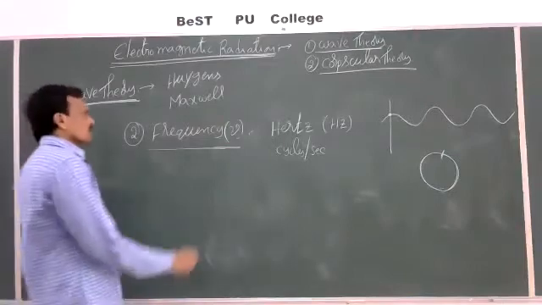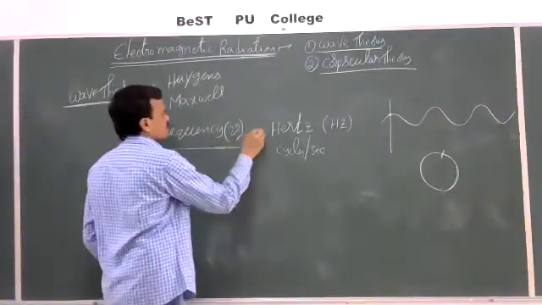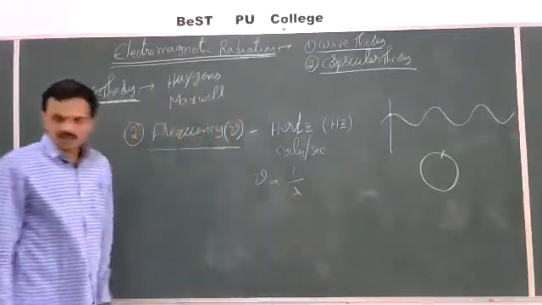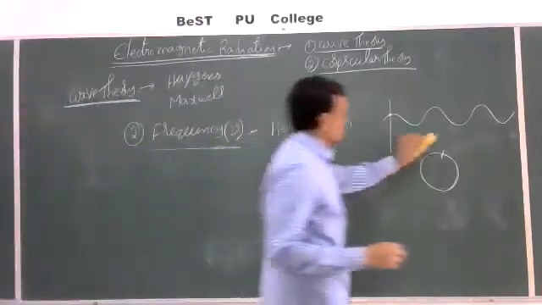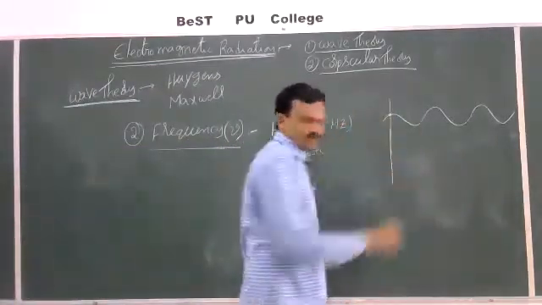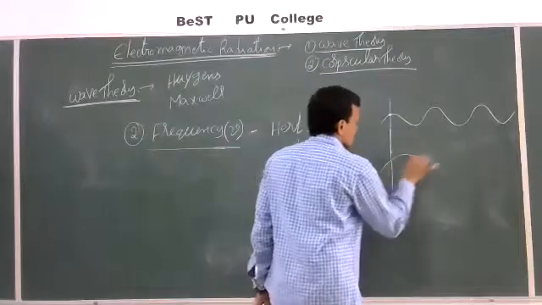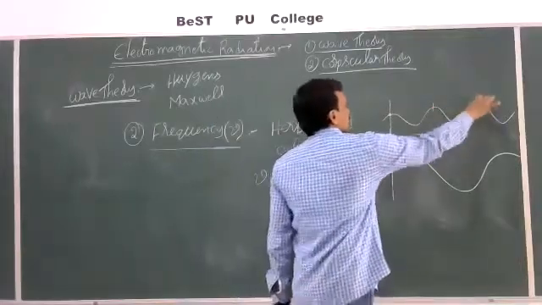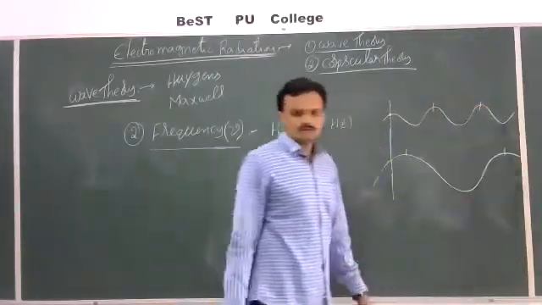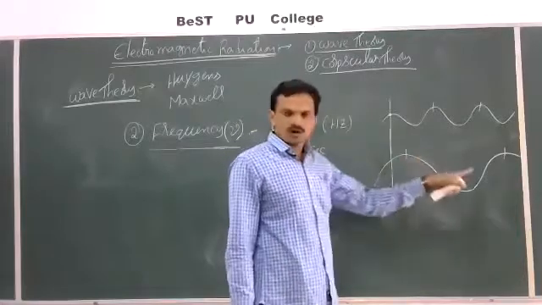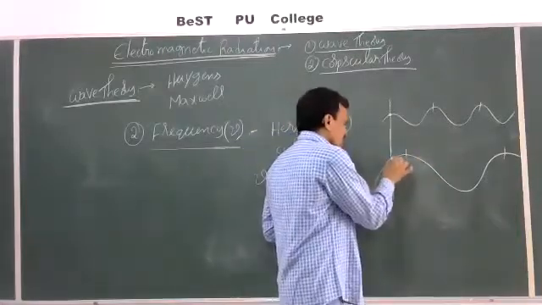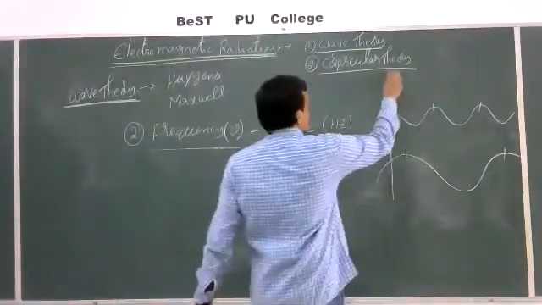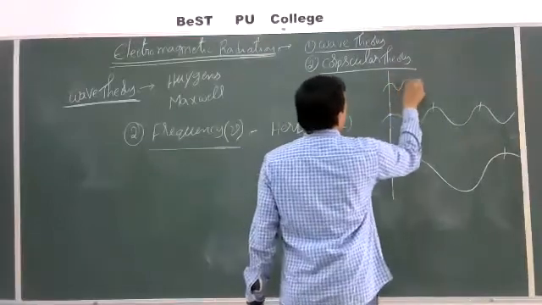Okay, and see, the frequency is inversely proportional to wavelength. If the wavelength is more, for example, see here, like this is one wave, and one more wave is like this. Here wavelength is less, here wavelength is more. If wavelength is more, number of waves that are passing through a point in 1 unit time will be less. If wavelength is less, see for example like this, the wave is there.